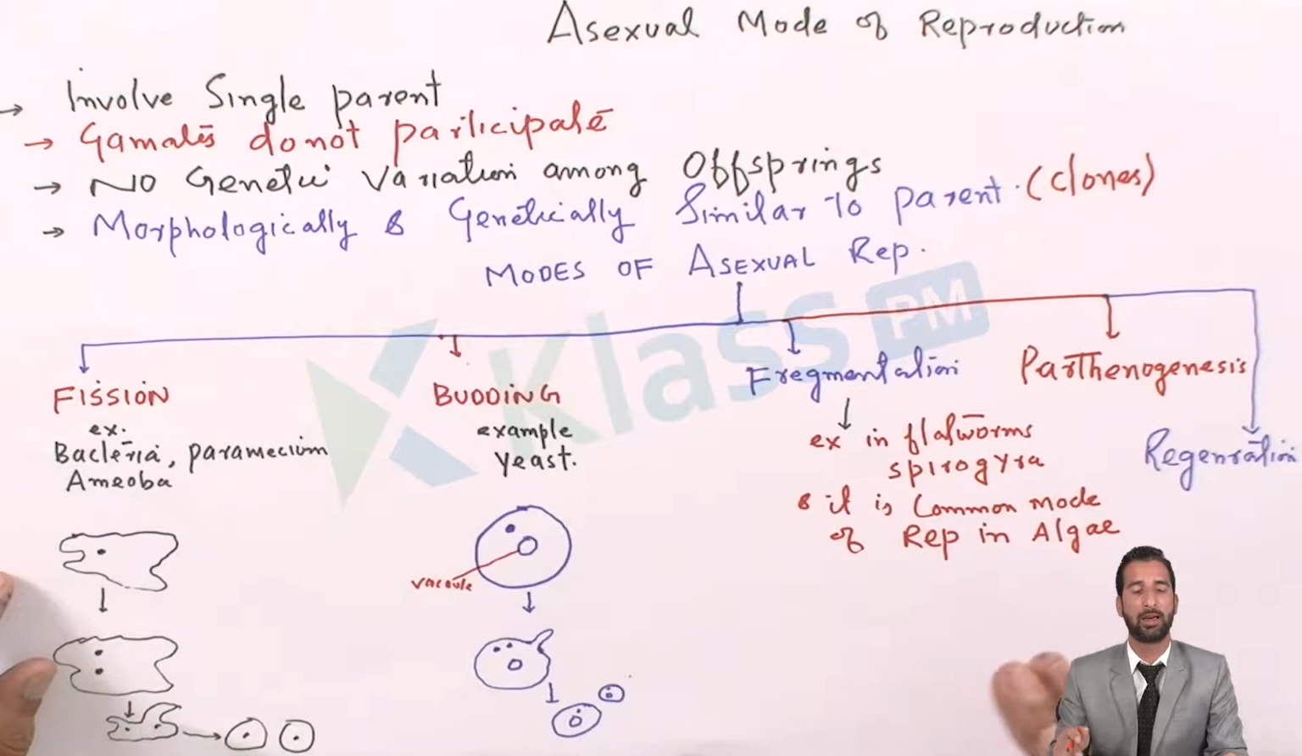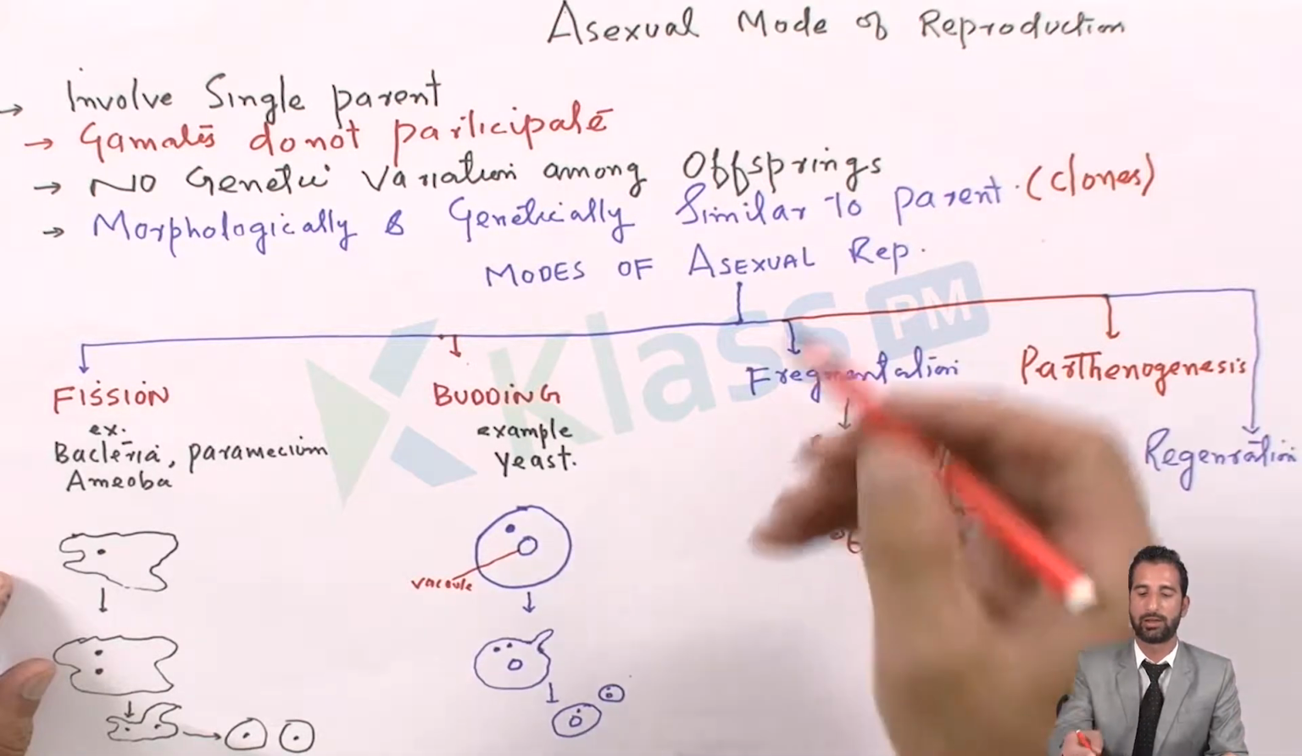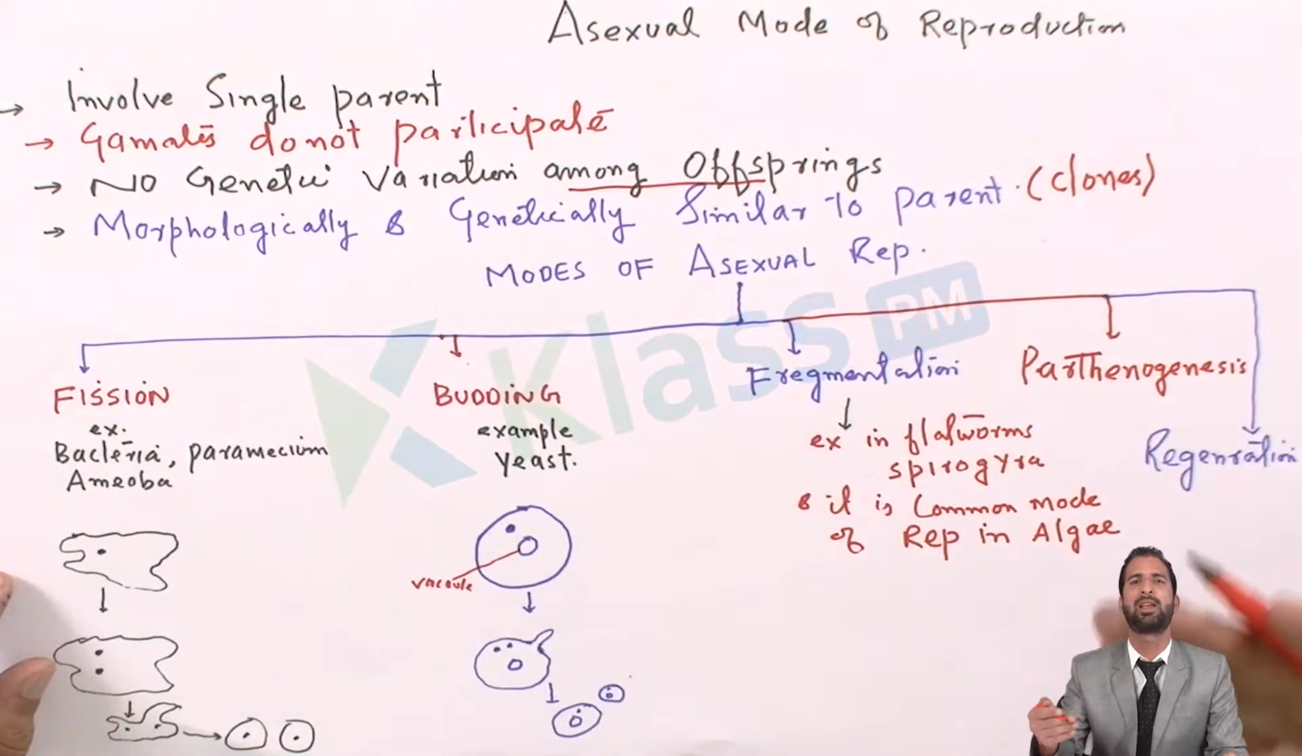And the second important thing is that there are no genetic variations among offspring. The offspring are simply called clones.